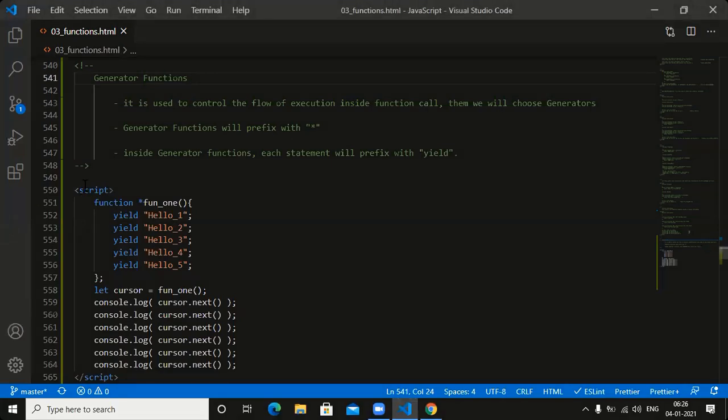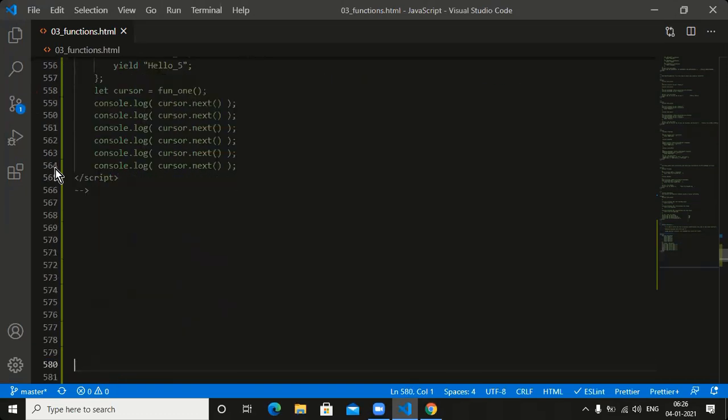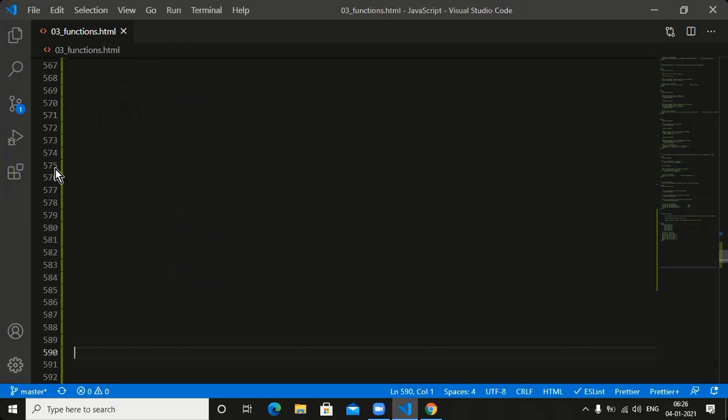After completing this, we need to go for another example. Let me go for another example here. And here we should be in a position. Can I take the script tag here? Yes or no?